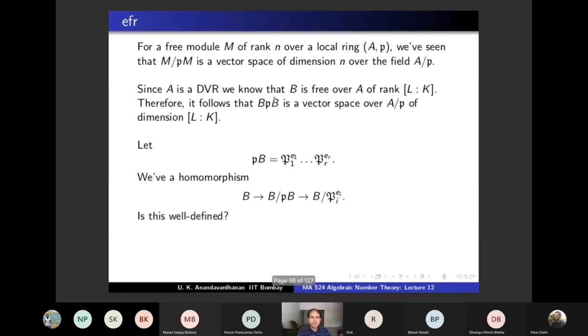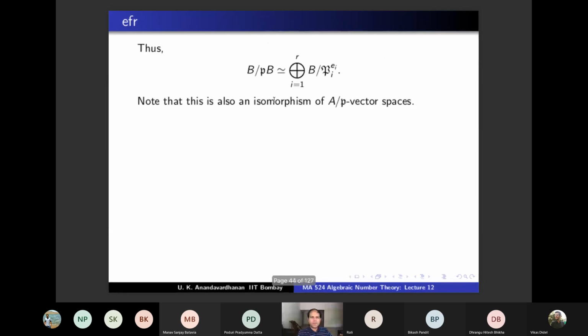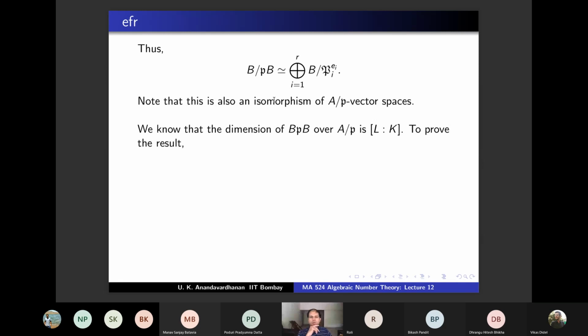So in order to show that the degree of L over K is the summation of Ei Fi, can you take a guess what should be our claim? What should we prove in order to finish the result? On the left hand side the dimension is the degree of L over K. On the right hand side you want the answer to be the summation 1 to R of Ei Fi. So what should be my claim? So don't you already know that the summation of Ei Fi is the degree of L over K?